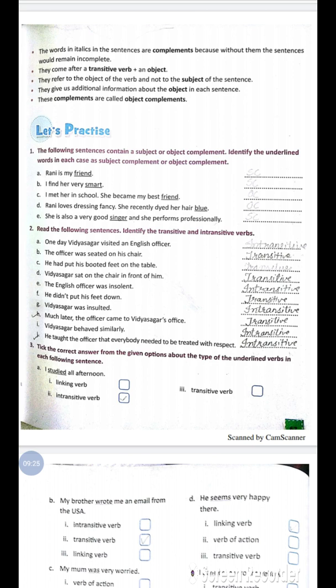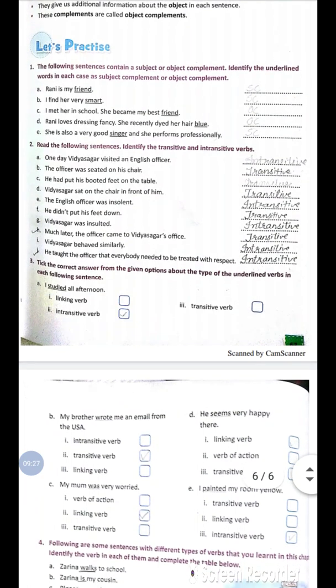Next, take the correct answer from the given options about the type of the underlined verbs. I studied all afternoon. Studied is an intransitive verb. My brother wrote me an email from the USA.